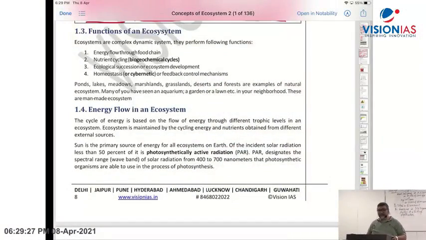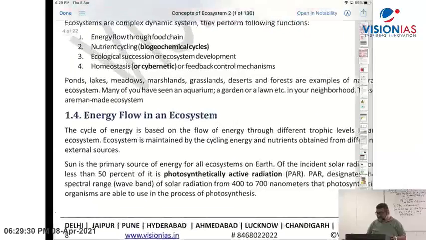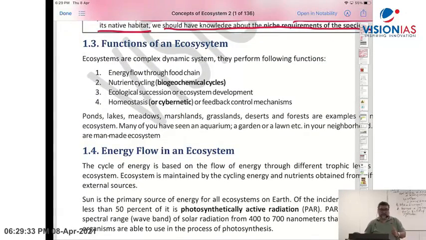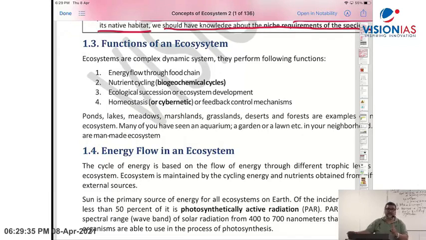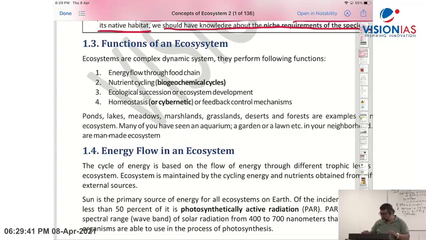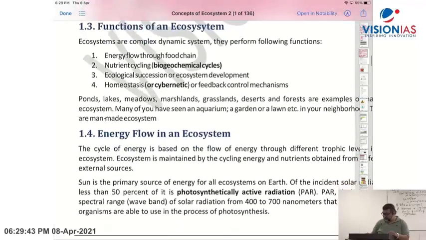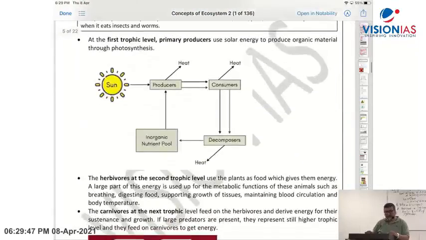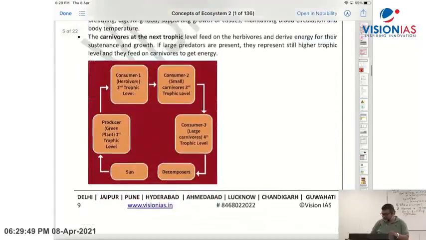So this is what I explained in the last class. If you recall the very first class which I took in environment ecology, there I had given you the handout. So in that handout, now you can see the functions of ecosystem as visualized material, the trophic level, whatever we have explained here.